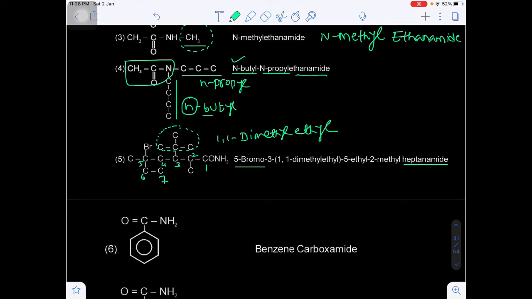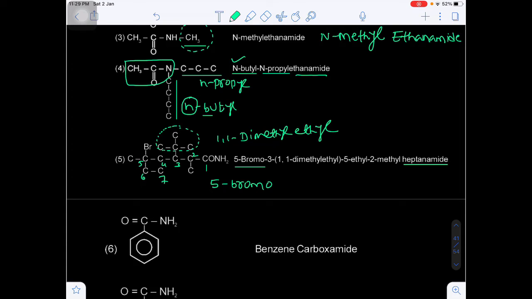So we have to write 5-methyl and also 2-methyl. Now I am writing the name, 5-bromo. After that we have on the 2nd position methyl and the 5th position methyl.